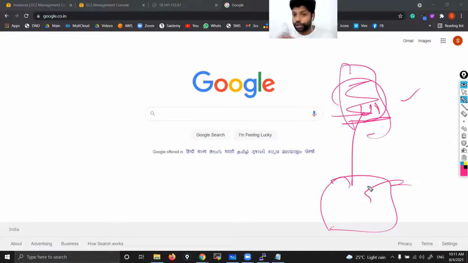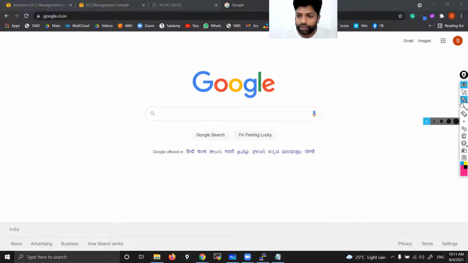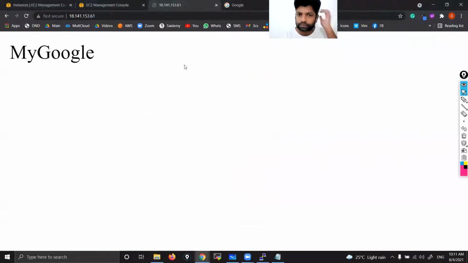Okay. So you need to open the port. So it's a teamwork actually. Got it? So here your job is just to launch an instance and open the port. That's it. But why have I shown all these things? Because you must know how things work. Right? Now the problem is here.